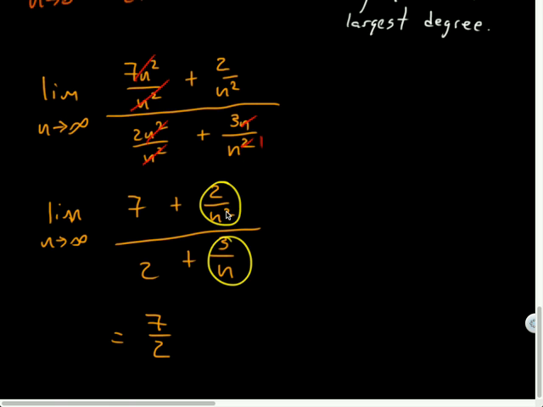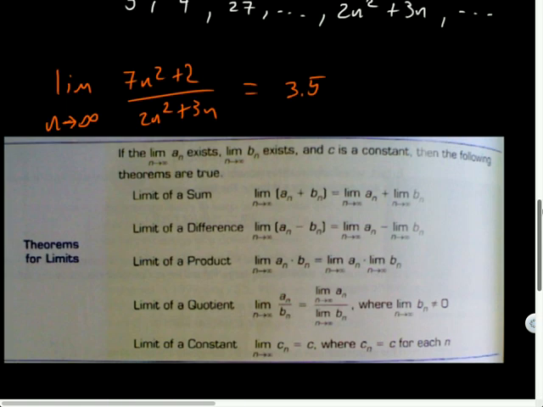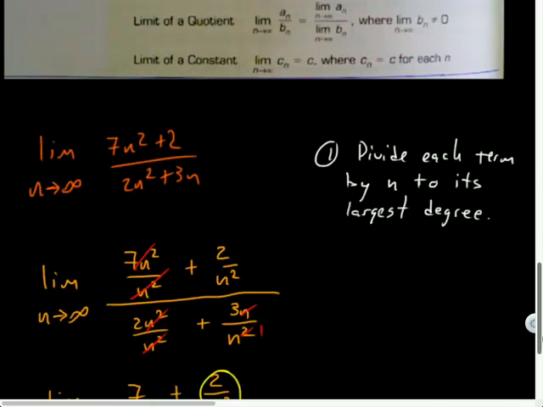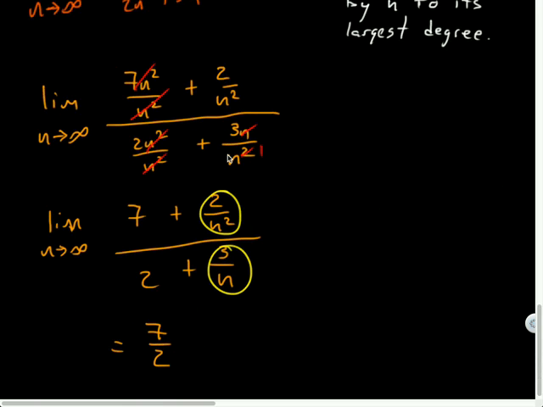But how would the 2 over n squared and 3 over n? Well, 2 divided by infinity. Right, think about this. 1 divided by infinity was approaching 0, right? 1 divided by this, even if the n is squared, or cubed, or to the 7th, this limit is 0. So as long as they're both approaching the same limit, they can cancel out. These ones canceled out, and that just became 7.